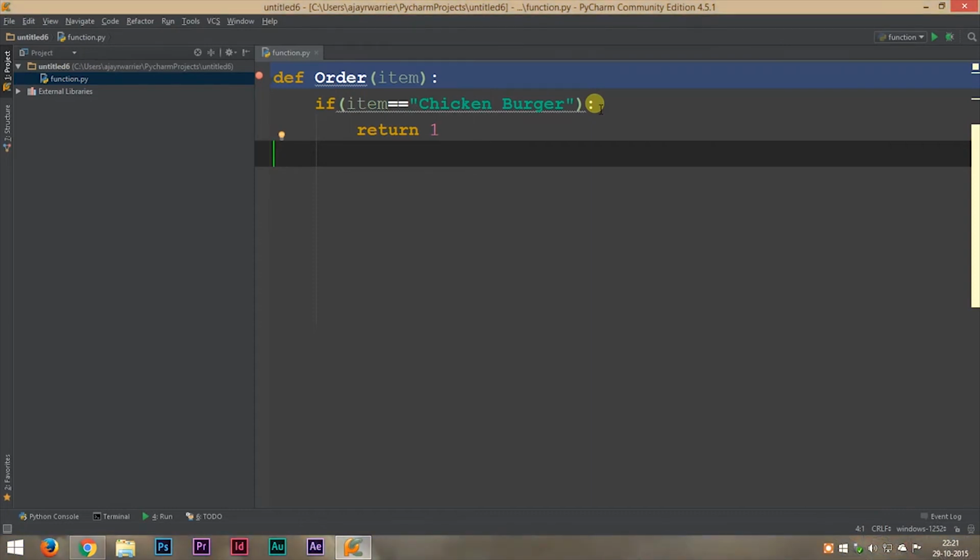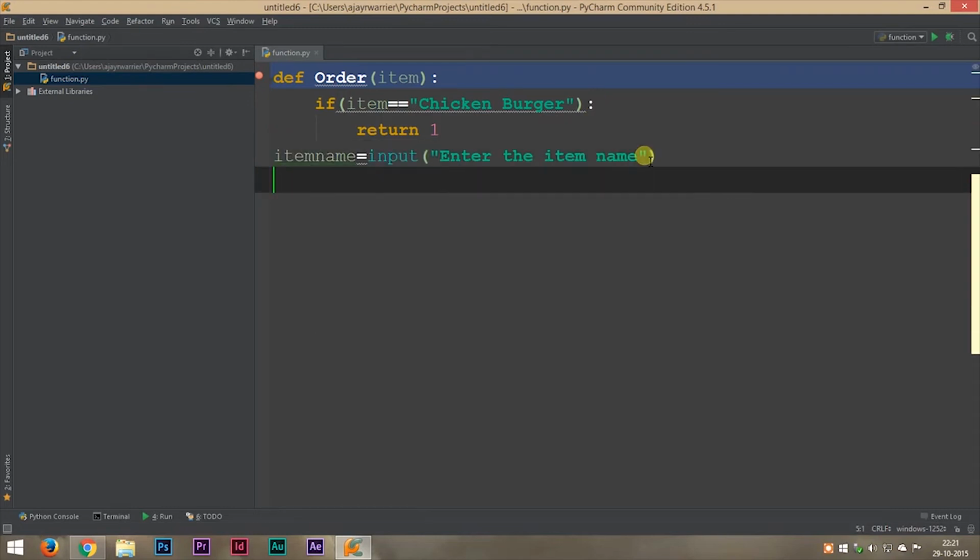So next step, we must receive the item name from the user. Next, we have to call the function. We're not just going to call the function, we're going to store the result of that function in a variable. So to do that, we'll create a variable result.